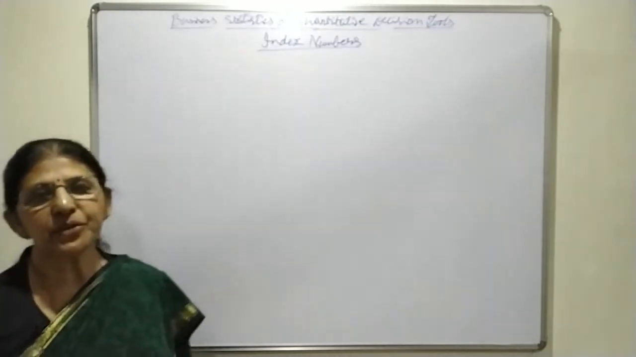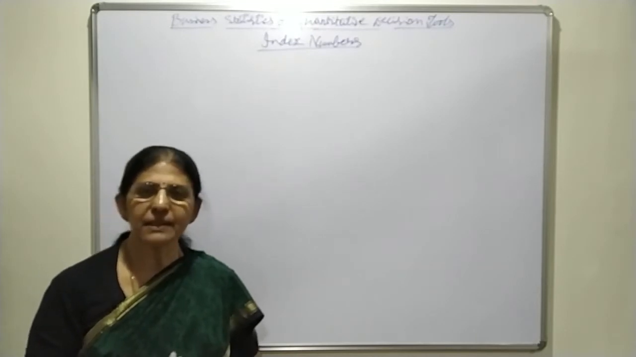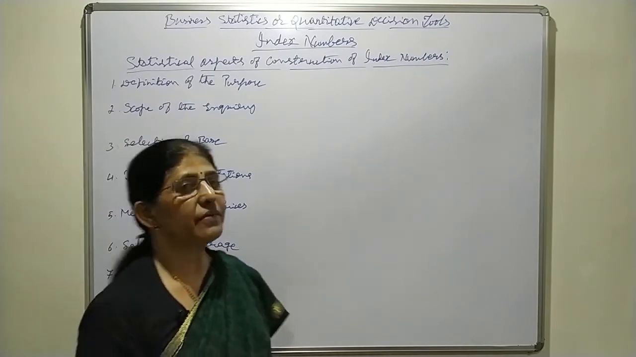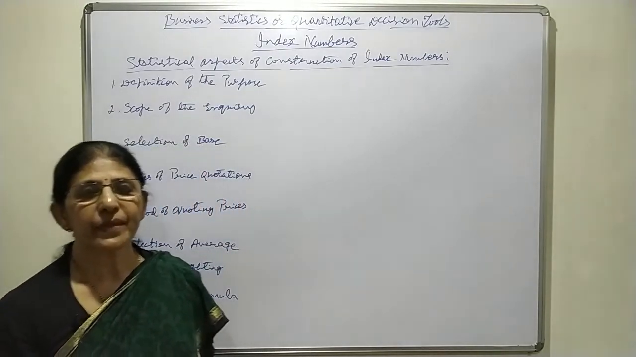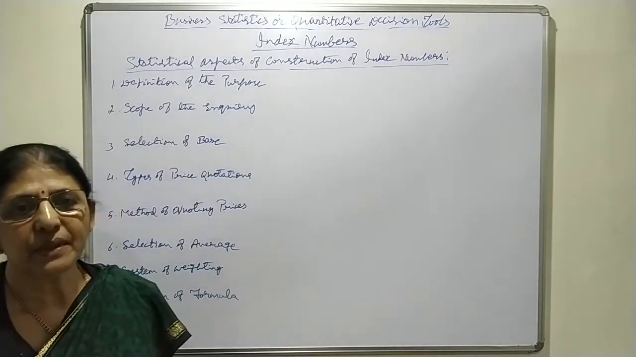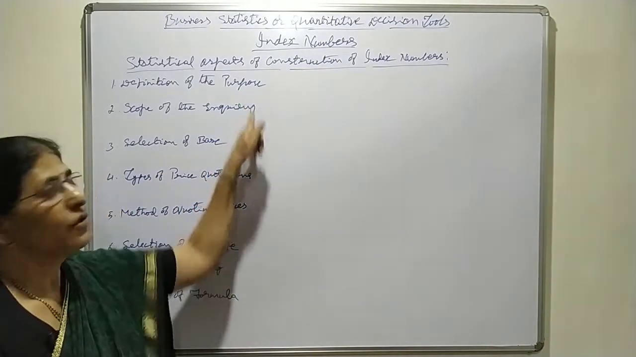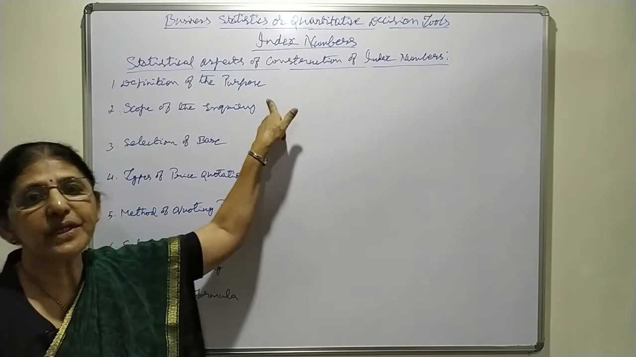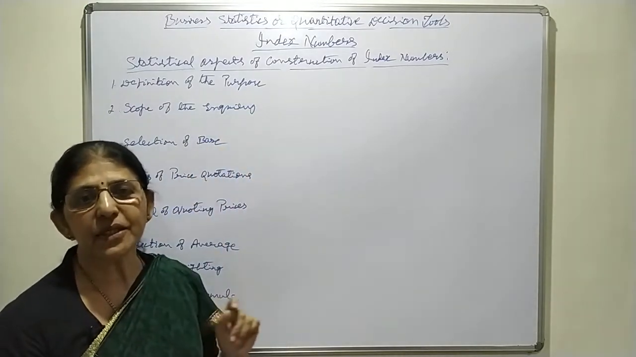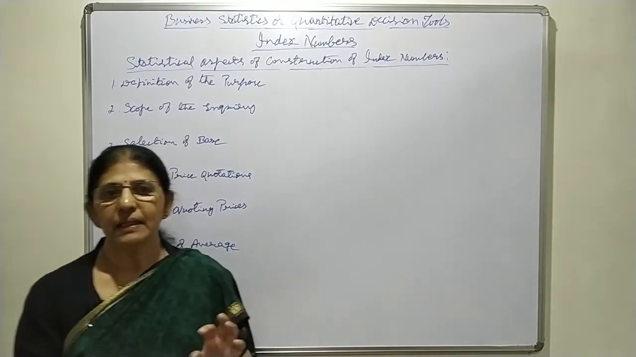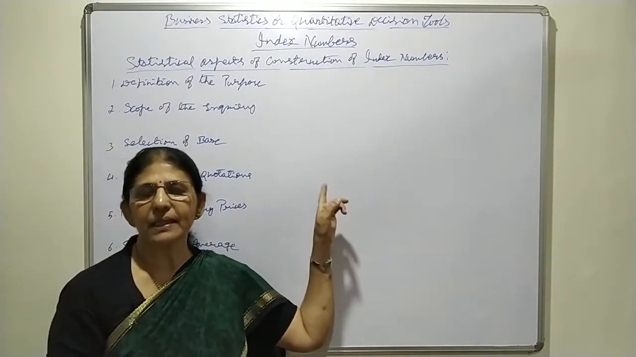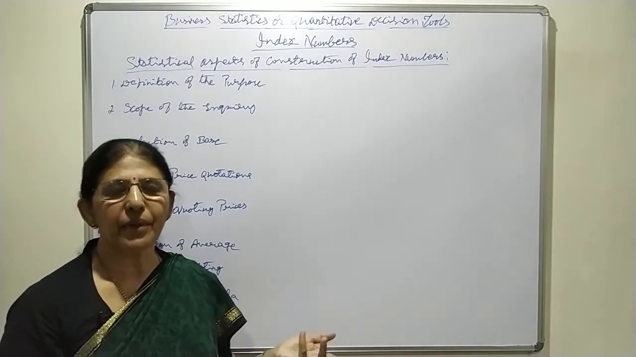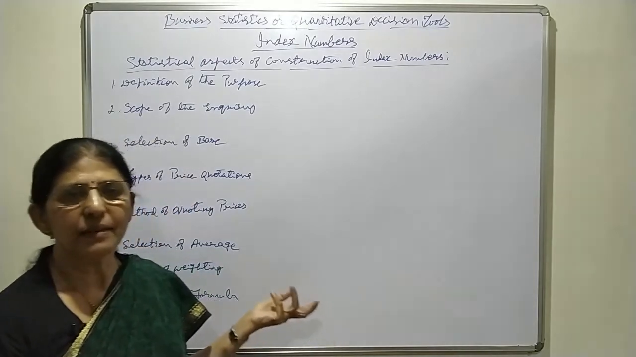Now, when you come to the construction of index numbers, the statistical aspects of construction of index numbers, before computing any index number, decision must be taken about the following statistical aspects. That means first one, definition of the purpose. It is necessary to specify clearly the purpose of calculating index number. If purpose is clearly defined, then it is possible to decide the other problems.